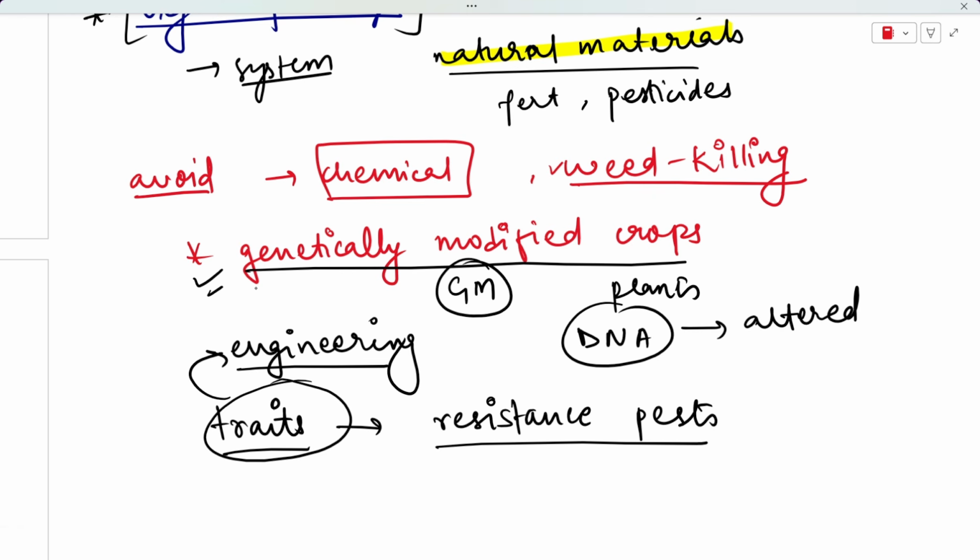That is why we call it genetically modified, because we have taken the help of genetic engineering to design these types of crops. These are not naturally found, right? We have done some engineering to modify these kinds of crops.